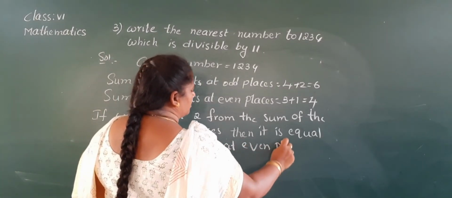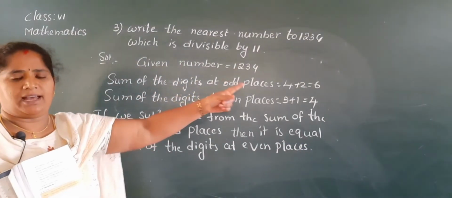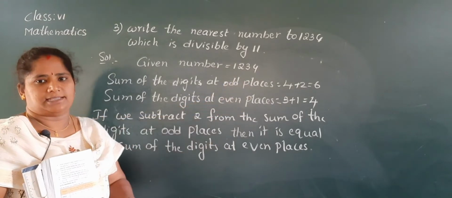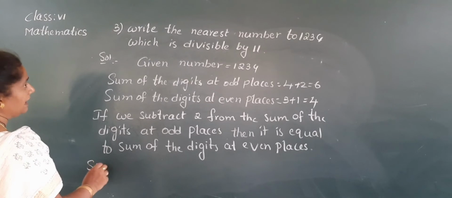Okay. So to make the difference 0, we have to subtract 2 from the sum of the digits at odd places.